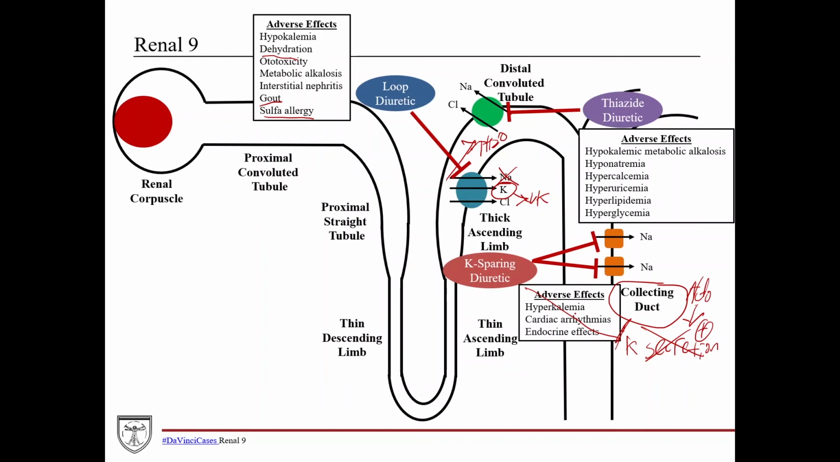Now, you can have some adverse effects as well. You can have hyperkalemia because you can cause retention of too much potassium. Too much potassium can lead to cardiac arrhythmias, unfortunately. Also, by blocking aldosterone, you can have certain endocrine effects as well. You can have increased androgens, so you can have things like gynecomastia as well. So those are things to pay attention to.